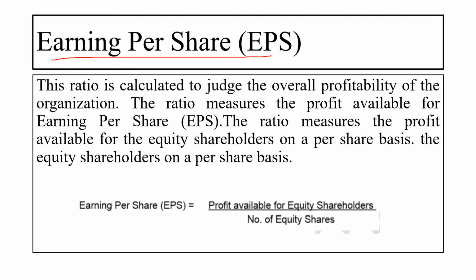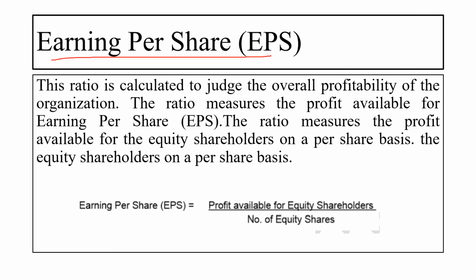Okay. So here this ratio measures how much dividend, how much interest is available for the equity shareholder. Now here the equity shareholders are the persons who have bought the shares from the company.